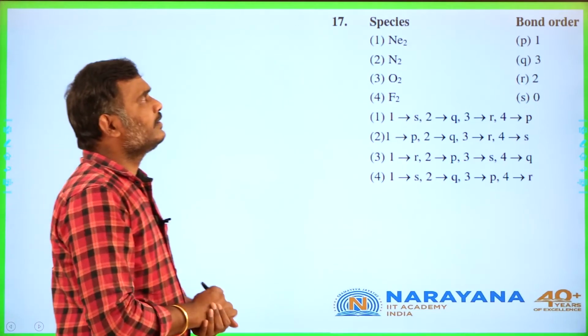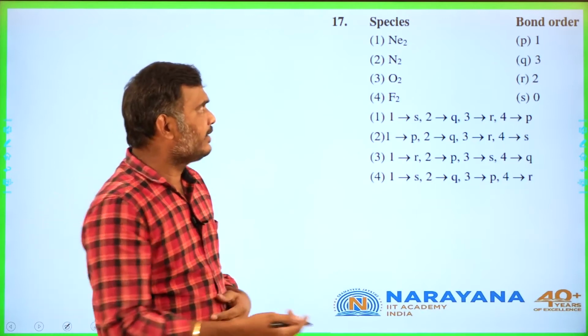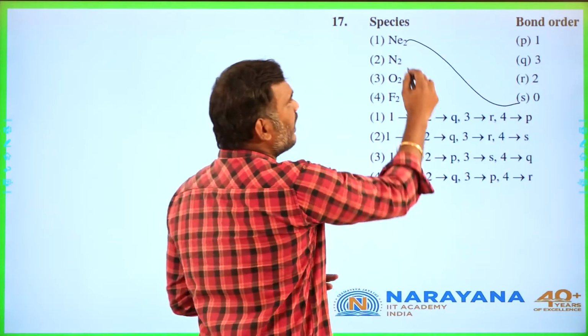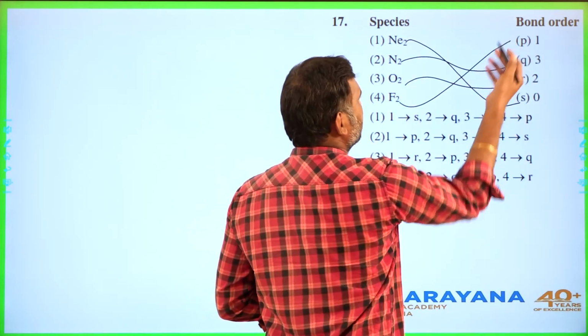Yes. Bond order. This question is based on MOT, molecular orbital theory. Ne2 bond order is 0. N2 bond order is 3. O2 bond order is 2. F2 bond order is 1.